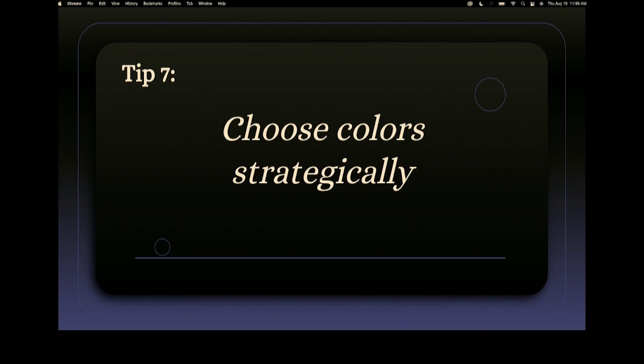Same thing with colors. Colors are great. They make your app stand out. But if you use too much, it tends to be overwhelming. Like this.